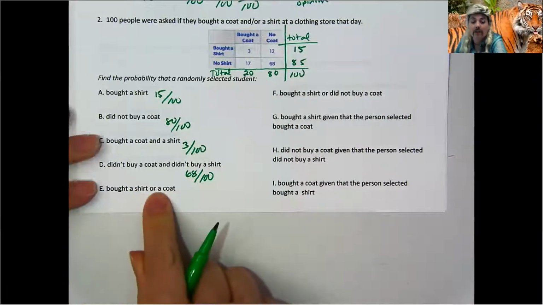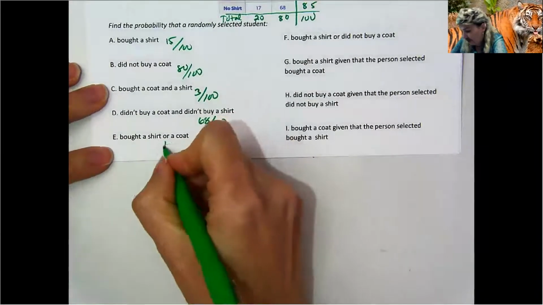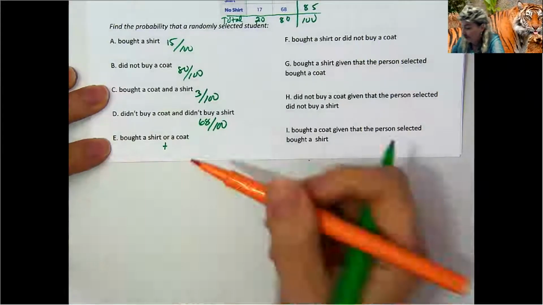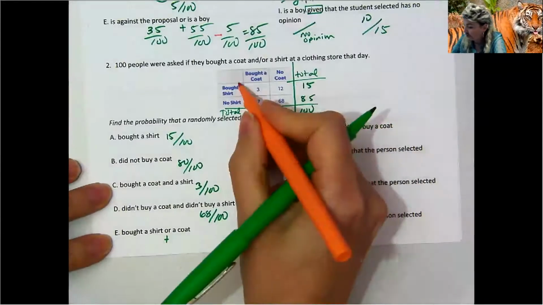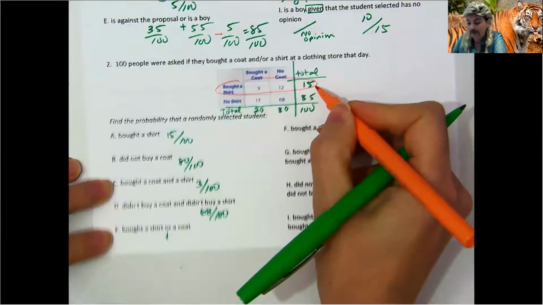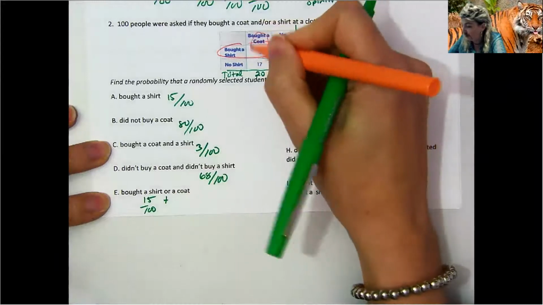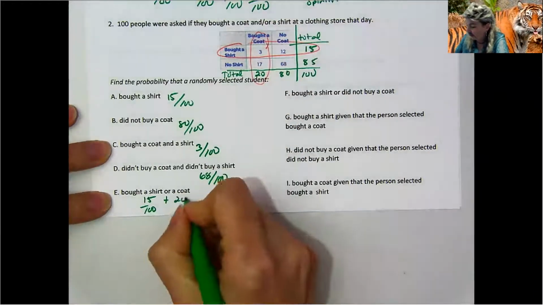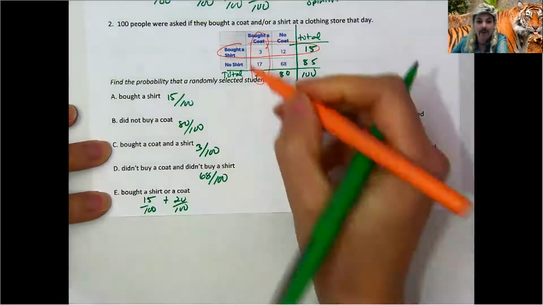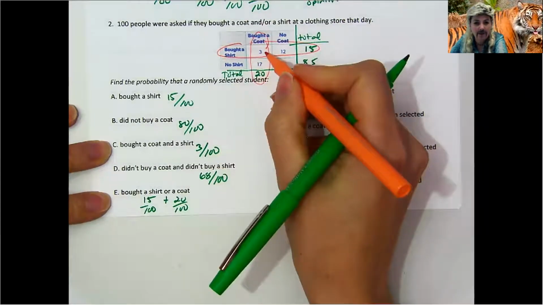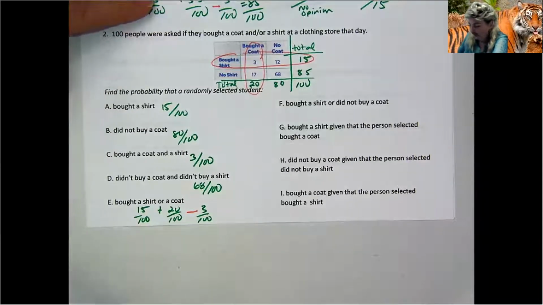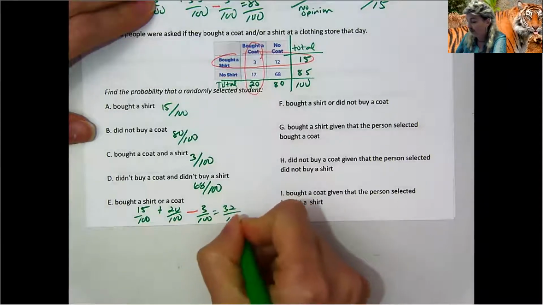Bought a shirt or a coat. So the ors, I have to slow down on and make sure I'm getting my numbers right. Bought a shirt, there's 15 of them. Or a coat, so bought a coat, that's 20. And the overlap, the number that I circled twice just now, is 3. So we're going to subtract this 3. More with or, you gotta watch out. So 15 plus 20 minus 3 gives you 32 out of 100.